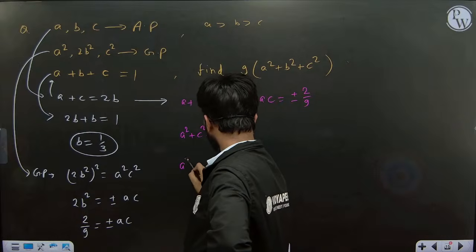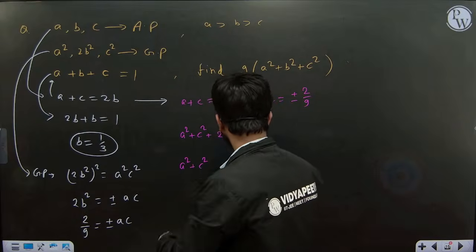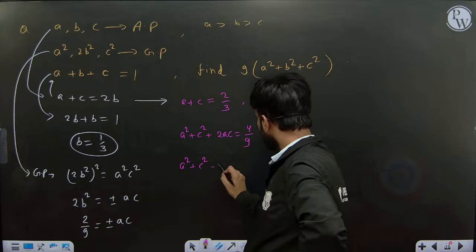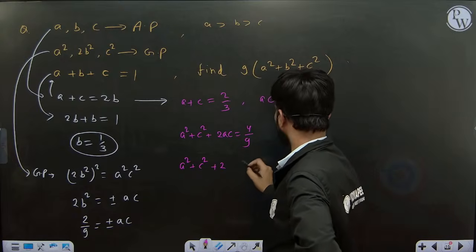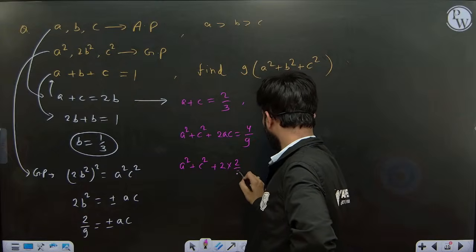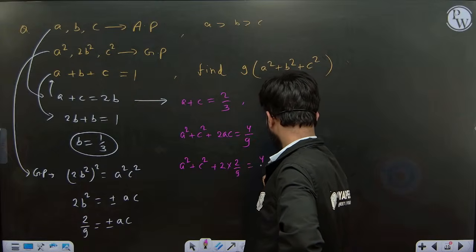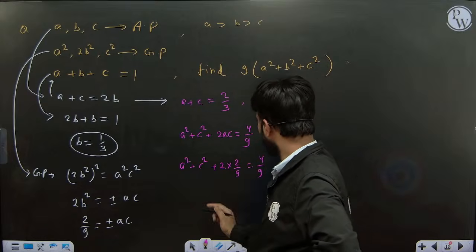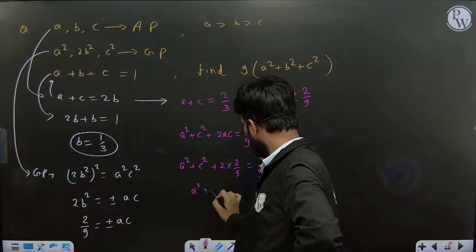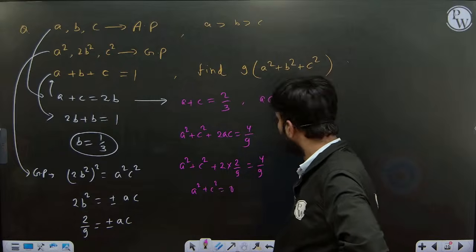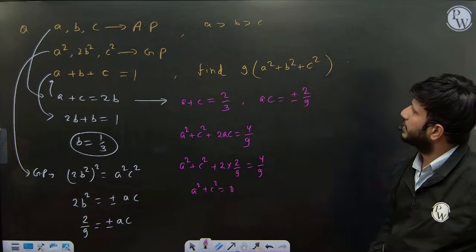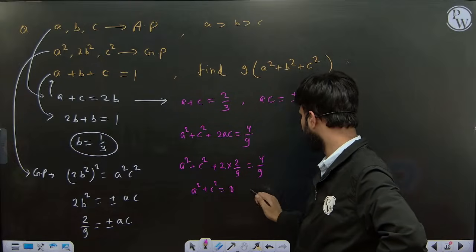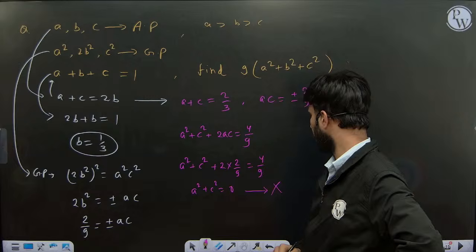2AC value you can put there. So if you put 2 into 2 by 9, one case is 2 into 2 by 9 plus. So 4 by 9 and 4 by 9 cancel. So we are getting A square plus C square equal to 0. So this will be for the imaginary case. It was given in the question that A, B, C are real numbers. So this case is not possible.